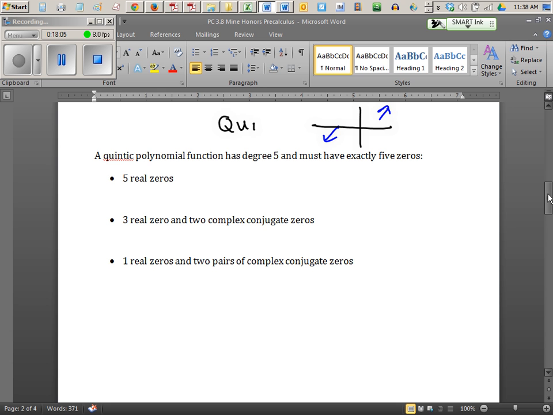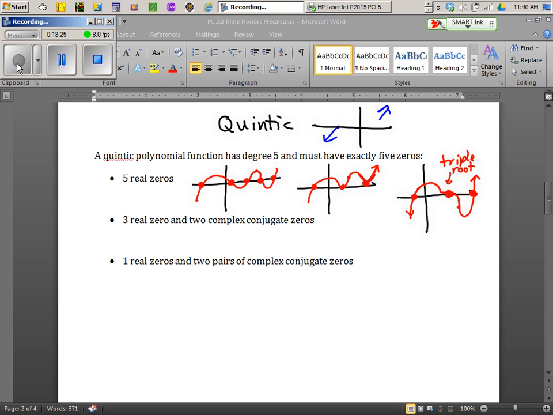Okay, so for the quintic, your job is to draw this for a little while. See if you can draw a couple examples of each case. Sorry about the small space. There's a lot of drawings you could come up with. Just play around with it.